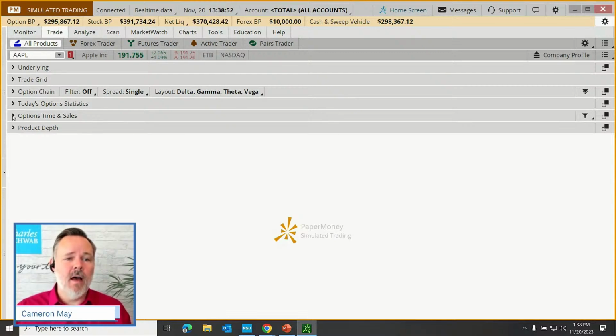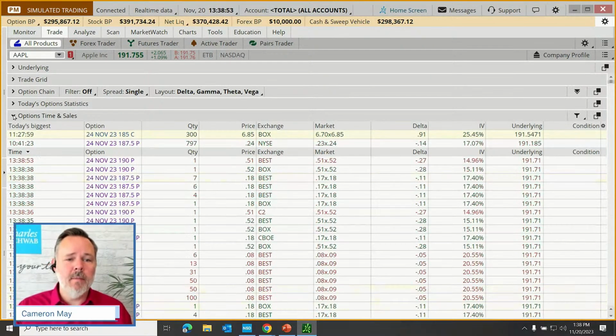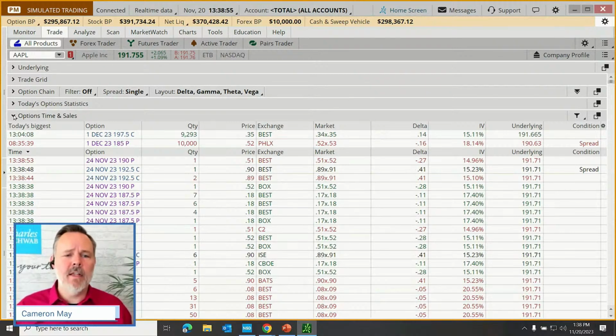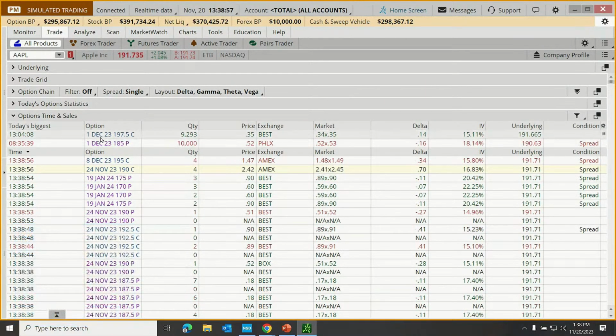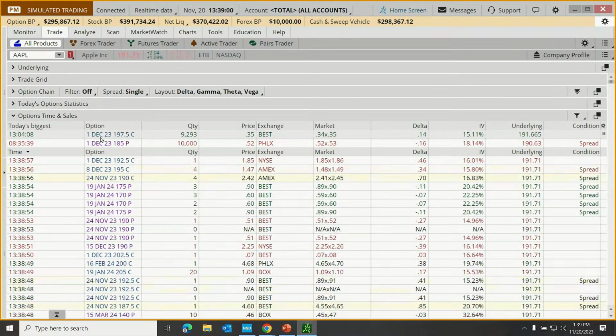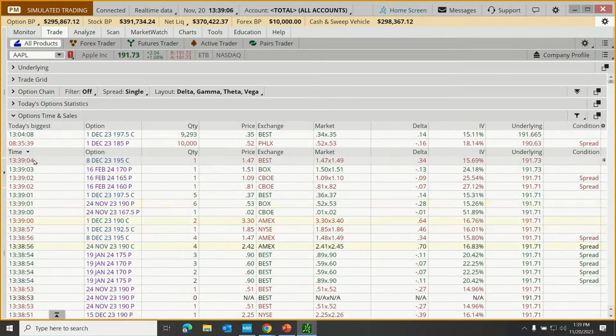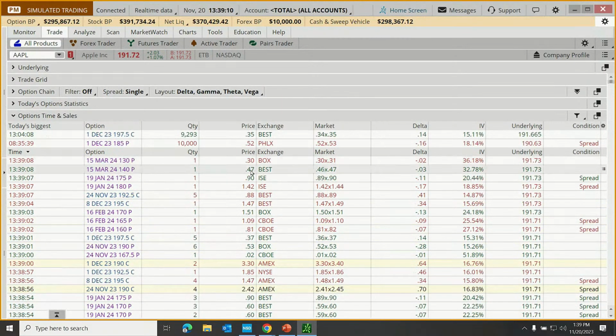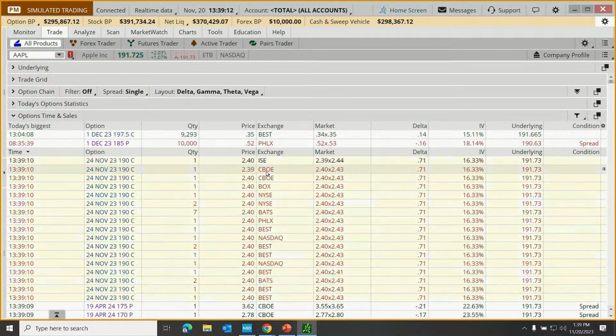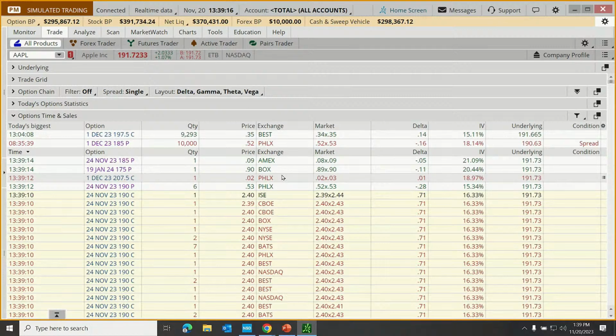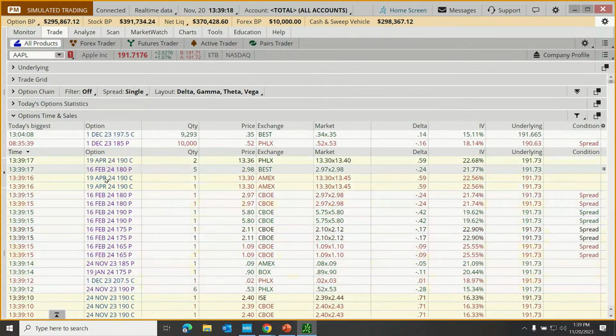Next up, we have something called options time and sales. It won't take me very long to explain this. This is basically just a trade by trade view, showing us what's happening with options on Apple moment by moment. It's going to update in real time. Hey, there's one contract at 47 cents coming from a specific exchange of this option over here.